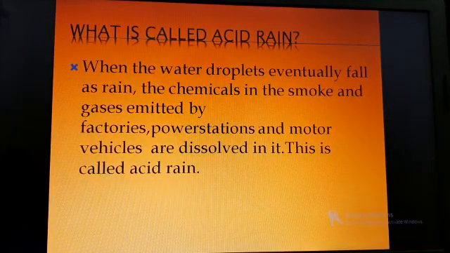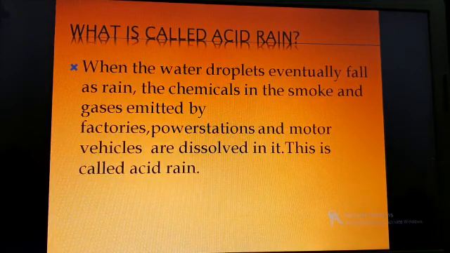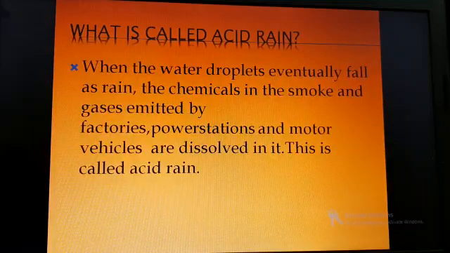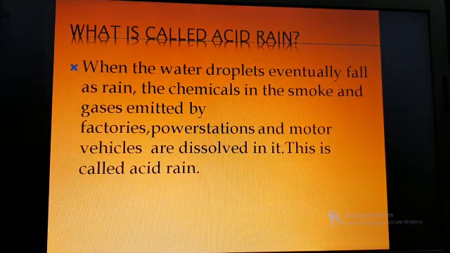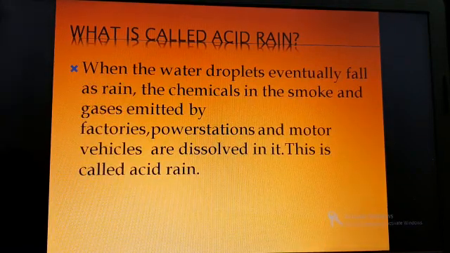These acid particles emitted through the smoke are dissolved in the water content present in the atmosphere, so it will perform as acid. This rain is called acid rain.